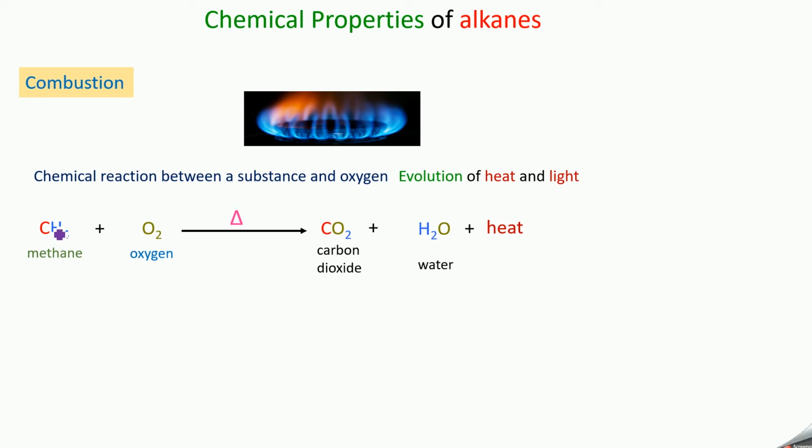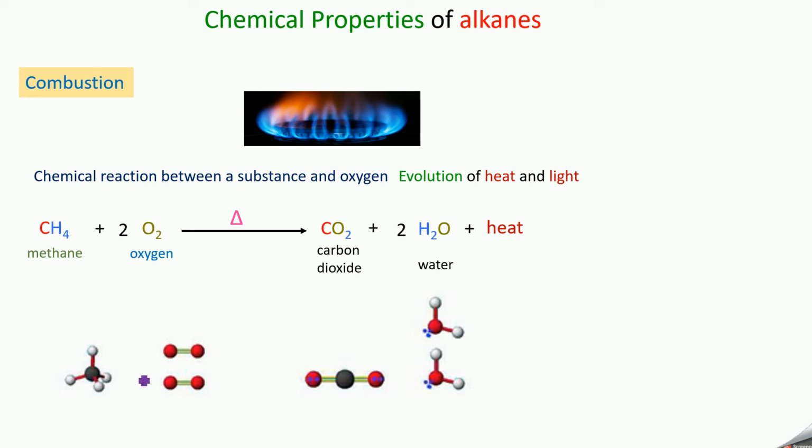So we balance the equation. We have 4 hydrogen on the reactant side, so you put 2 here, and then here we have now 4 oxygen on the product side, so you write 2 here. Now this methane gets ignited in a sufficient amount of oxygen to form carbon dioxide and water with the evolution of heat and light. So we call this a combustion reaction. You can write it like this: CH4, that is methane, tetrahedral in structure, then with 2 molecules of oxygen, gets ignited to form CO2, carbon dioxide, and water.